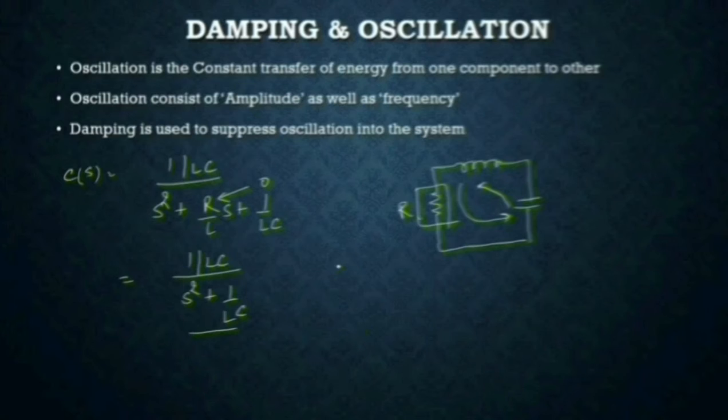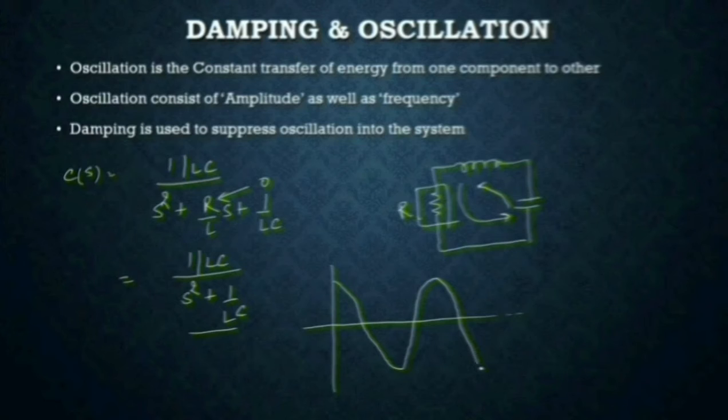So if I take the previous example, when the charge in the capacitor oscillates, it will oscillate like this from EC to again EC. Because of this resistance, what happens? Initially it will charge the capacitor up to EC. Then it keeps on discharging up to minus EC, through 0, and then again charges.